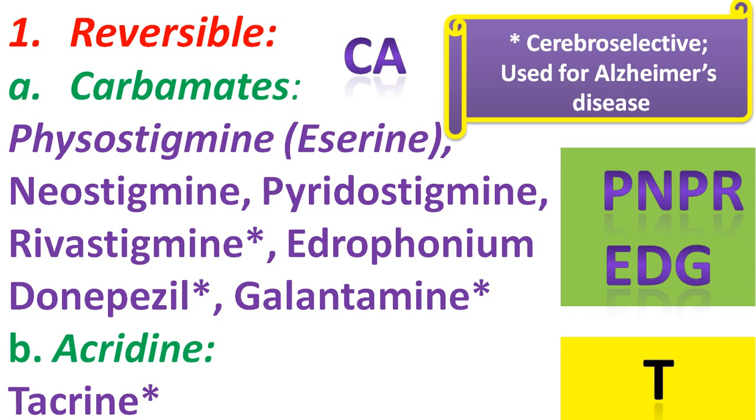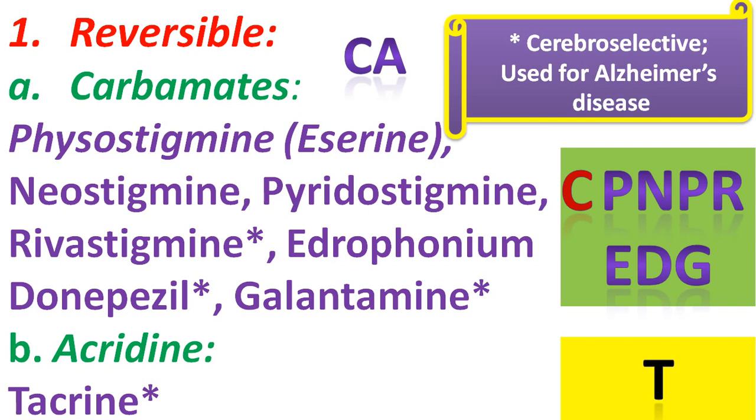The second class, that is acridine, includes a single drug, that is tacrine. Okay, so if I want to revise and include my subclasses in my mnemonics, what I see is that the word C is representing carbamates, so the carbamate class includes PNPR edge.